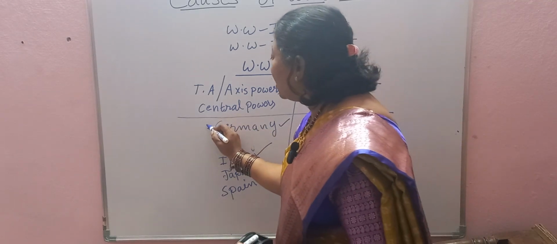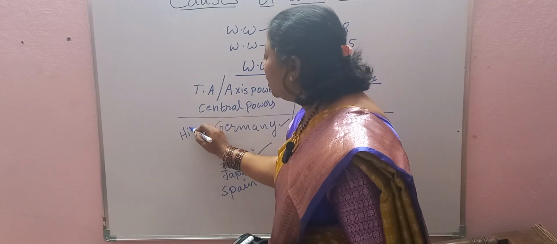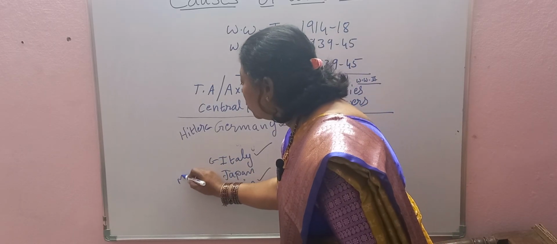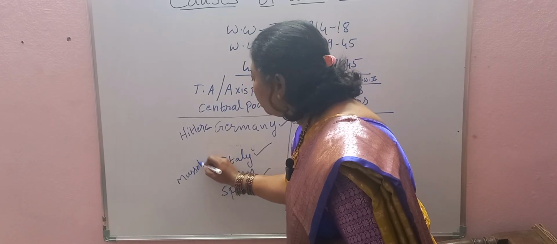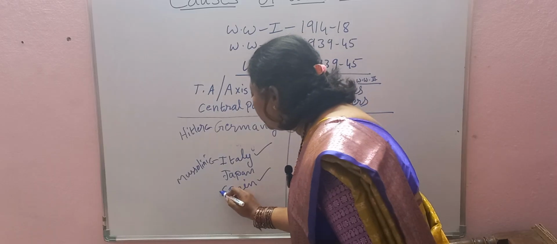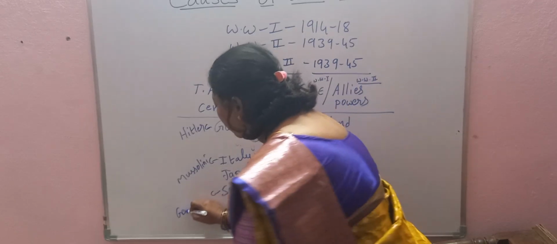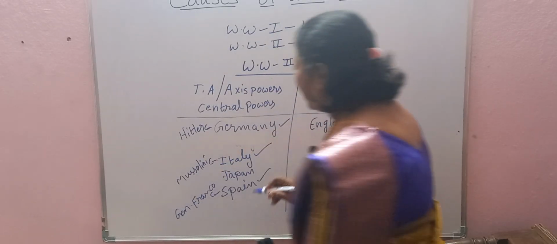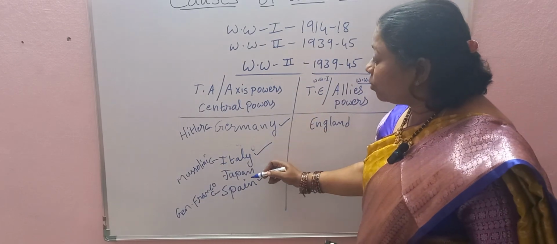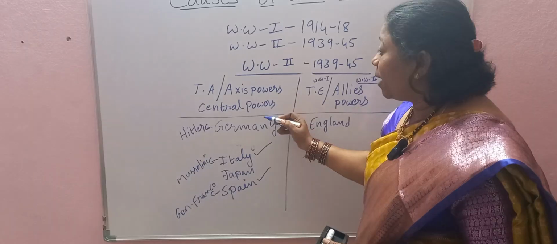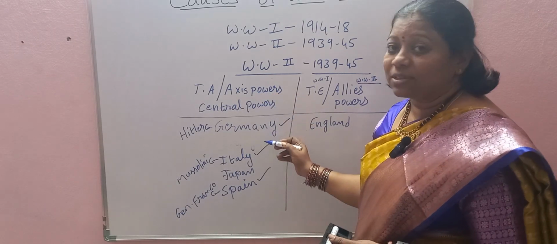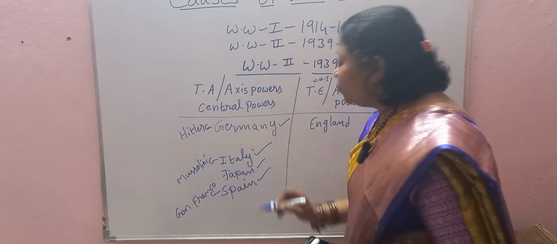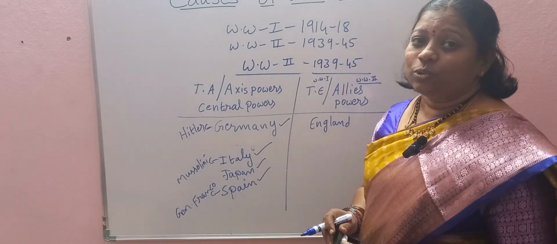In Germany we had Adolf Hitler, for Italy Mussolini, and for Spain General Franco. So these are the three dictatorial countries which took part on the side of Axis powers or Central powers during World War II. And Japan was a monarchical country during that time.